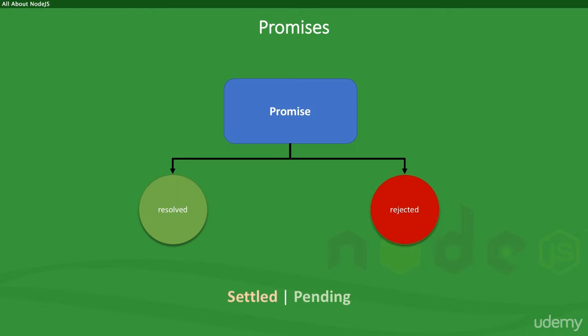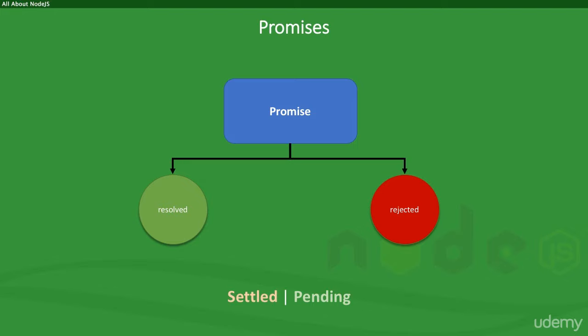A resolved state, in which case the function delivered what it was supposed to, and a rejected state, which can happen in case of an error, for instance. In either situation, a promise lies in the future, and till the time it is rejected or resolved, it is said to be pending. Once it has resolved or been rejected, it is said to be settled.